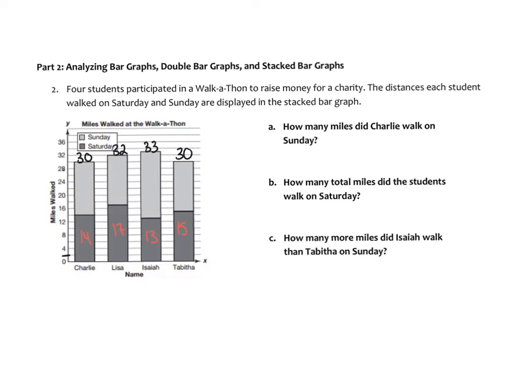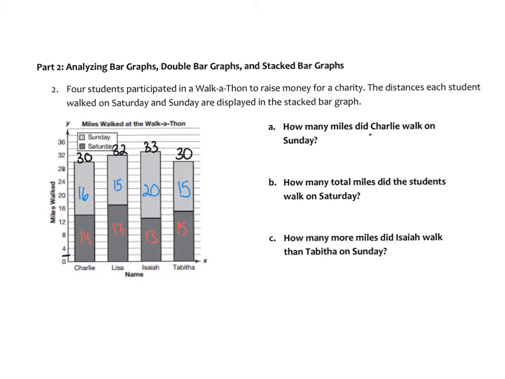And then I go and I do the Sundays. So if 30 is my total, this has to be 16. And then if 32 is the total, then this would have to be 15, and then this would have to be 20, and this would have to be 15. And now I'm good to solve the problems.